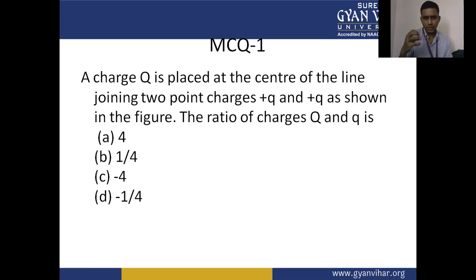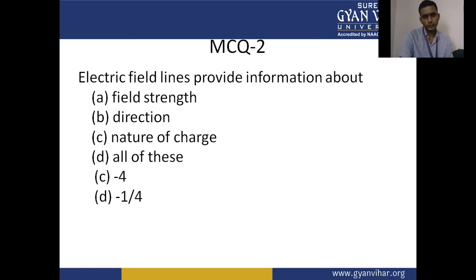The charge Q is placed at the center of the line joining the two charges at the ends, that is plus Q and minus Q. So what is the ratio of the charge Q and small q?